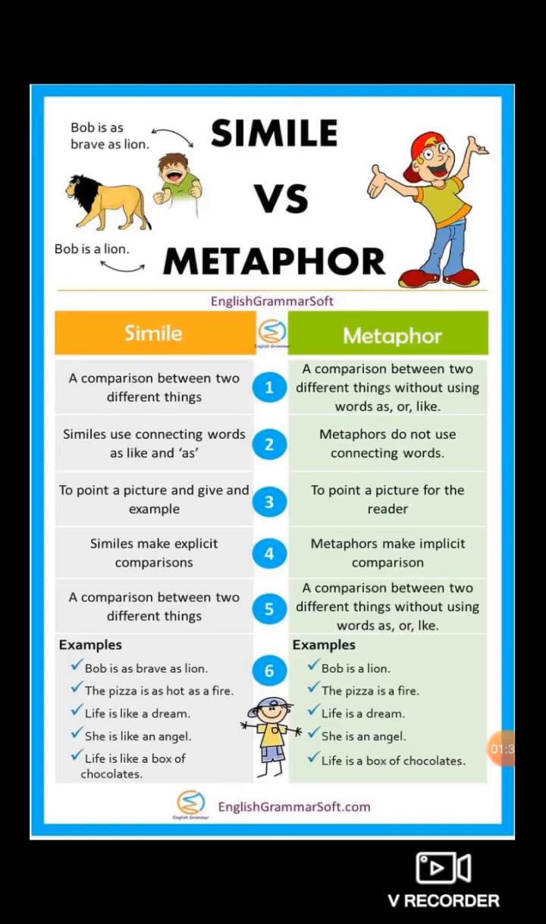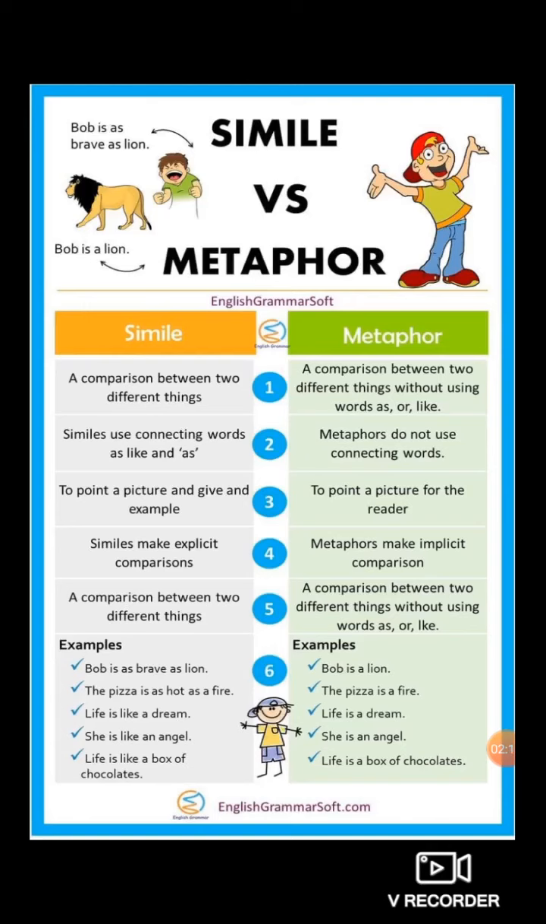Whereas metaphor is also the same: a comparison between two different things, but without using words like as or like. So dear students, metaphor does not use the connecting words. Which are the connecting words? So, as, and like. These three words metaphor does not use.